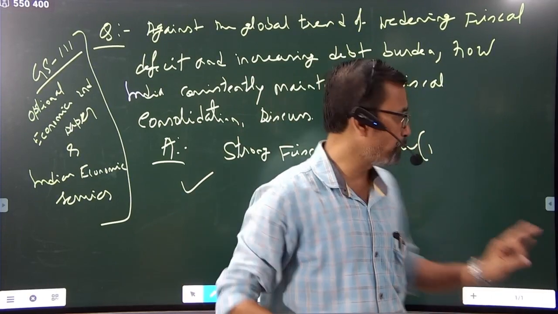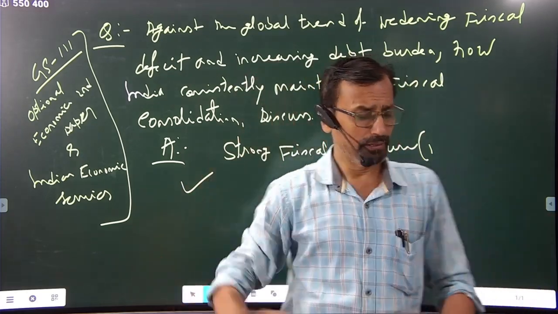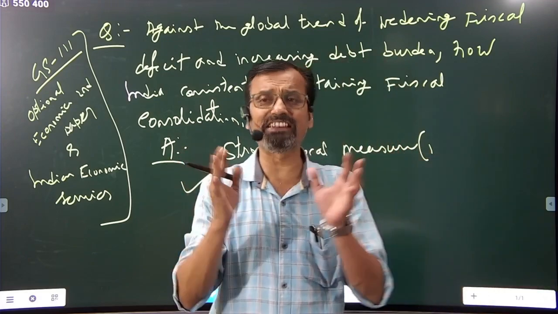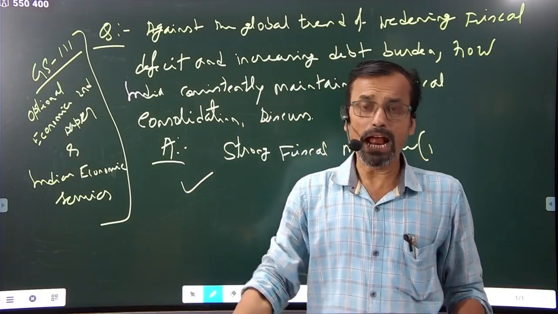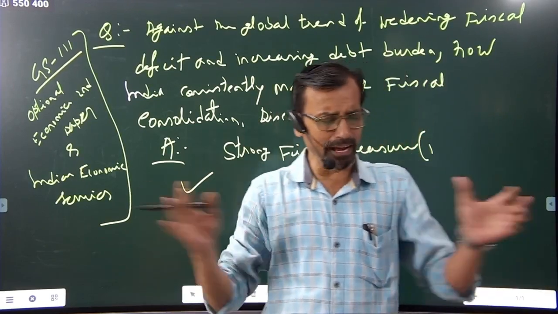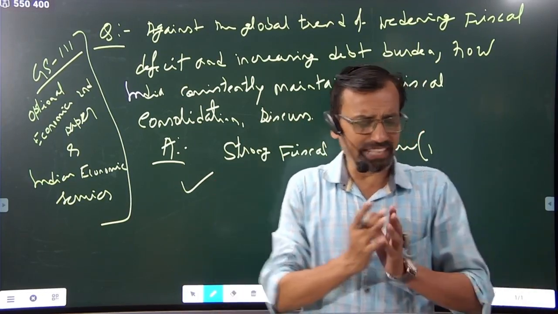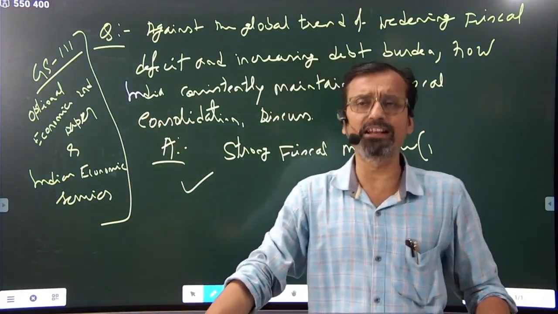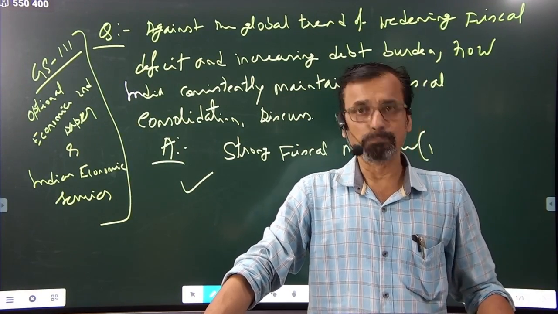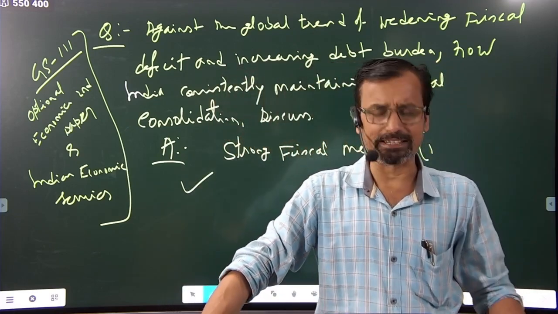Third most important point we need to mention in respect of this question: narrowing revenue deficit and widening fiscal deficit. That is, tapering down the revenue deficit and scaling up the fiscal deficit to some extent because of more capital expenditure.